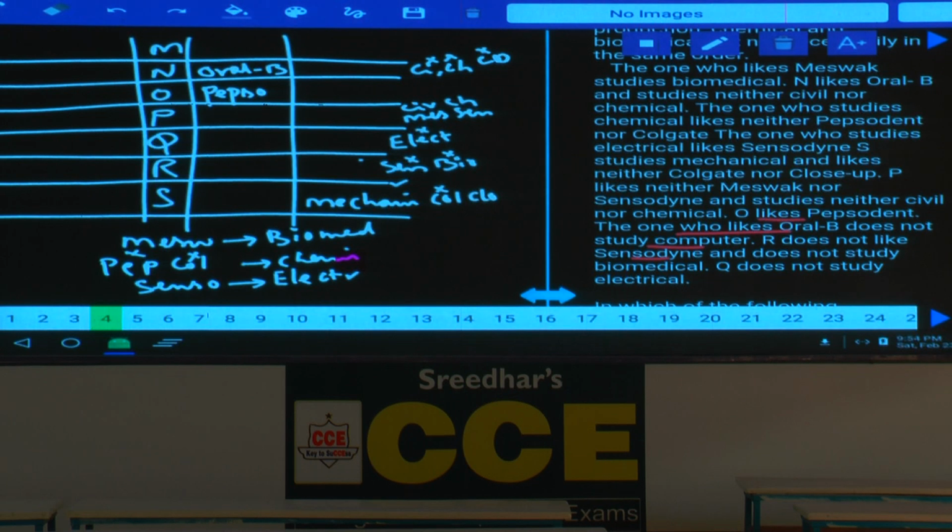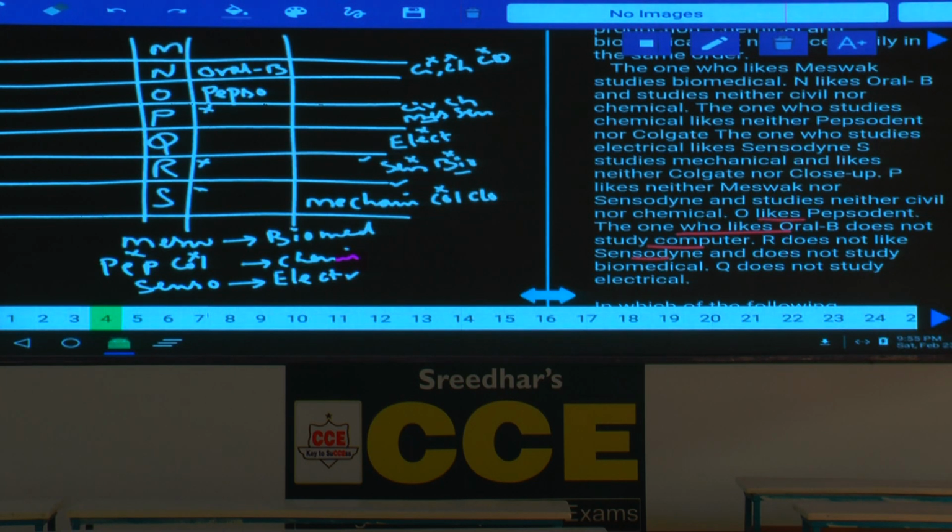Now this biomedical cannot be R because it is clearly specified, isn't it? Hence biomedical can be Q, isn't it? Biomedical can be Q, there is a possibility. And P, now tell me whether P can be biomedical or not. P cannot be biomedical because this person does not like Meswak. The person who likes Meswak is studying biomedical. Hence biomedical cannot be P, cannot be R, cannot be S.